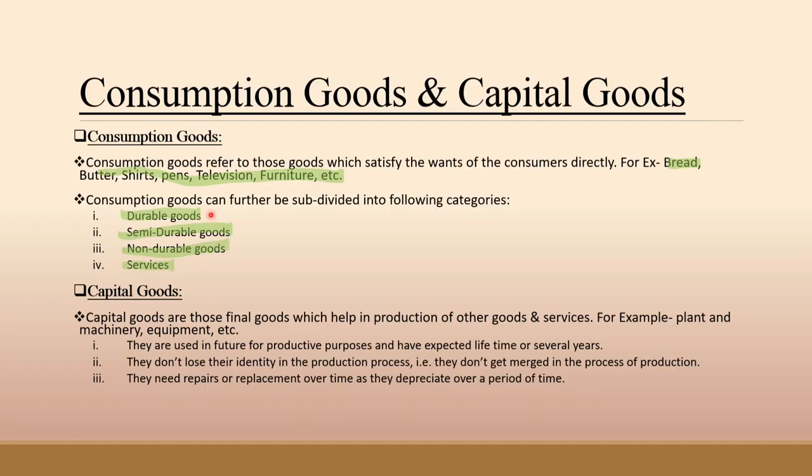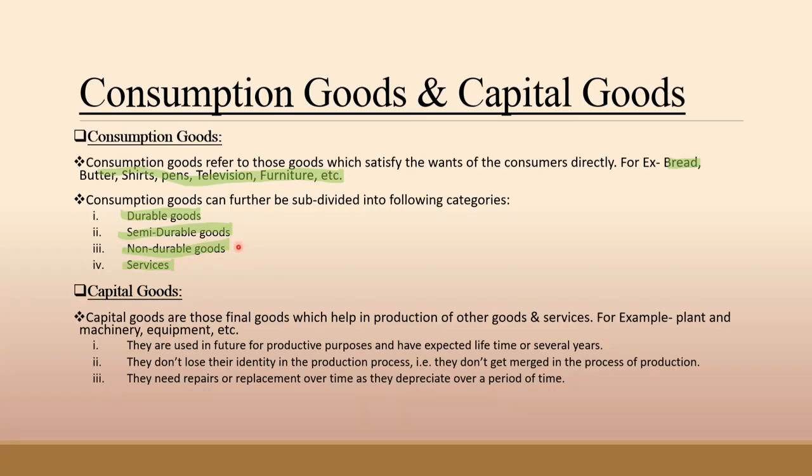Durable goods refers to those goods which can be used again and again over a considerable period of time. For example, television, refrigerator, etc. Second subdivided group or category is semi-durable goods. Semi-durable goods can be used for a limited period of time. These goods have a lifespan of around 1 year, for example, clothes, crockery, shoes, etc.